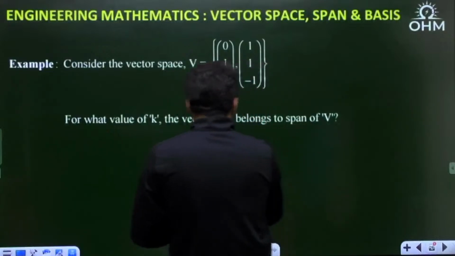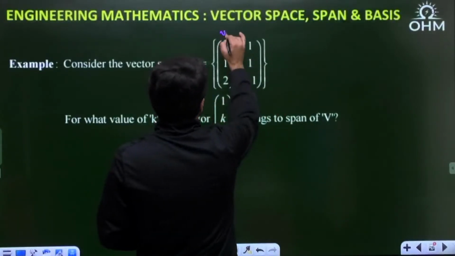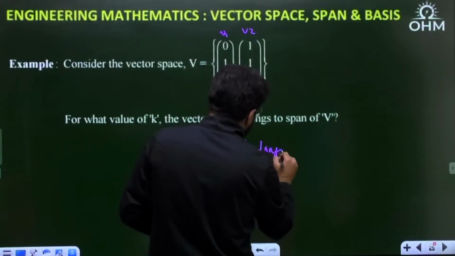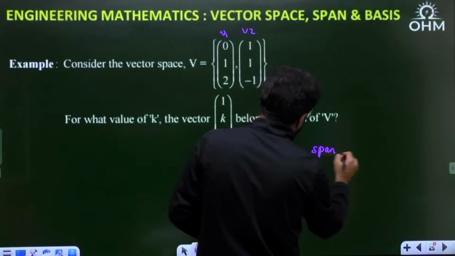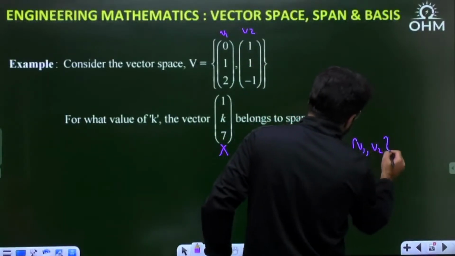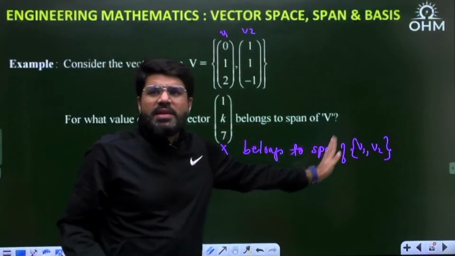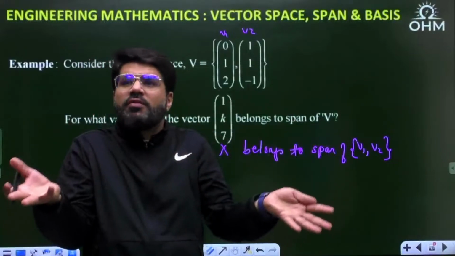Now, let's say this is X and these are V1 and V2. X belongs to span of V. What is V? V is a set containing the two vectors. Any vector belongs to the span of V1 and V2. What is the meaning of span V1, V2? Span of V1, V2 is the set of all linear combinations of V1, V2.